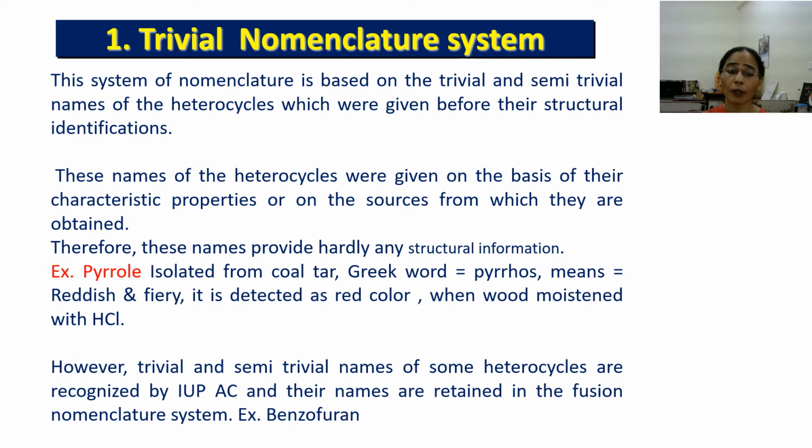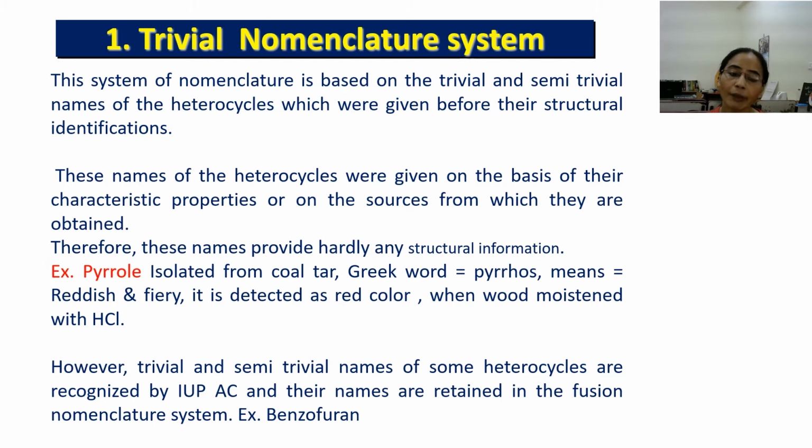That means pyrrole gives a red coloration when wood is moistened with hydrochloric acid, and the color is red and fiery. It looks like fire. So the name pyrrole was given. There is no structural identification in the name of this compound. What type of structure this compound has cannot be known from the name pyrrole. So this is just given on the basis of characteristic property as well as on the basis of their source.